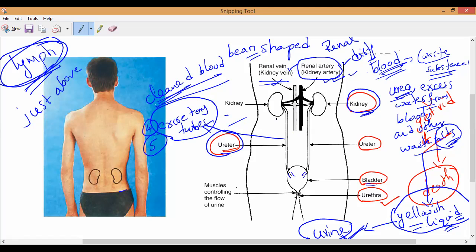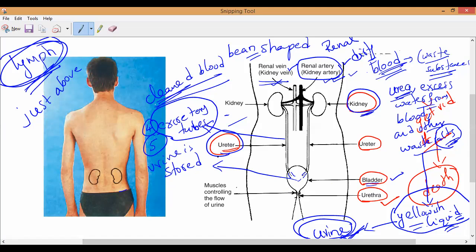The unwanted liquid is transported into the urinary bladder. Do you understand, all of you? That is called urine. Where is this urine stored? The urine is stored in the urinary bladder. That is why we call the urinary bladder the storage tank of urine. Understand, all of you? Please write it.